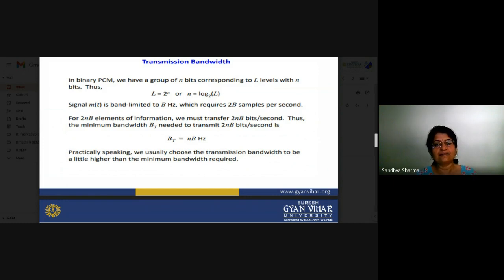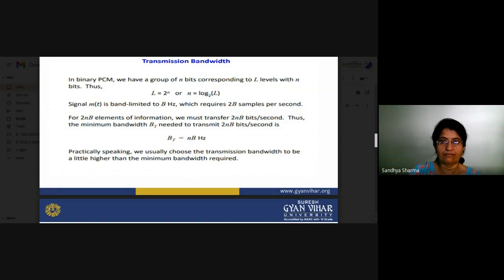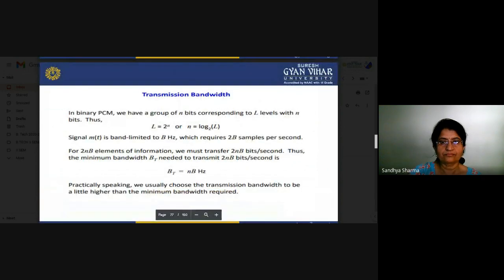If your signal is band limited to B hertz, then we require 2B samples per second. So with 2nB elements of information, we must transfer 2nB bits per second. That is the rate. The minimum bandwidth needed to transmit 2nB bits per second is nB. So this is basically the transmission bandwidth Bt, that is equal to n into B. What is B? Capital B is the bandwidth of our signal.